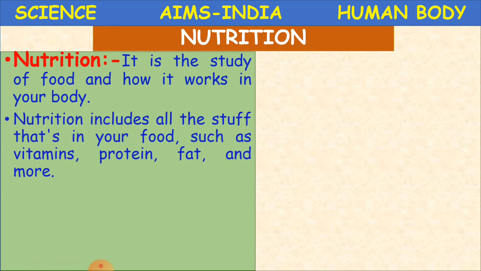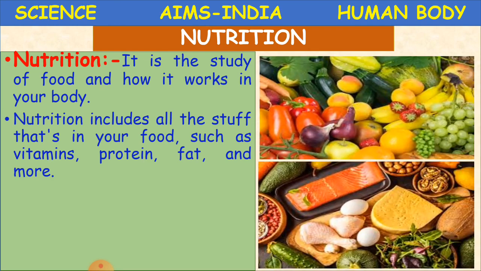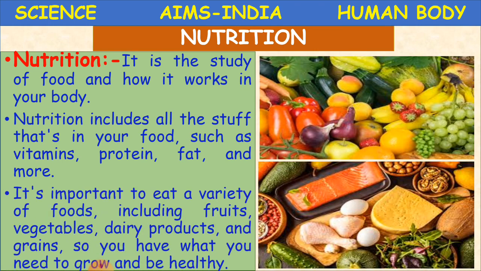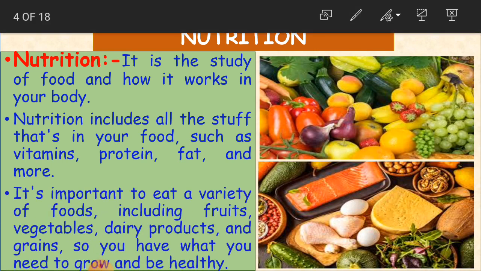Okay, children? And nutrition includes, as we said, all the stuff that is in your food, such as vitamins, protein, fat and more. What does nutrition include? All the stuff that is in your food. What are they? Vitamins, proteins, fat, minerals, roughages, carbohydrates, all that.